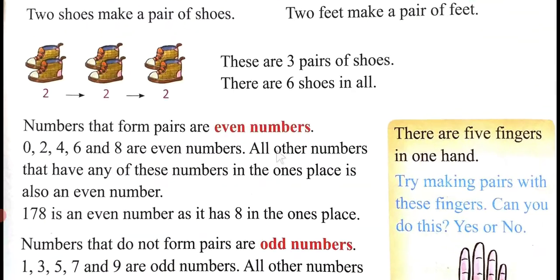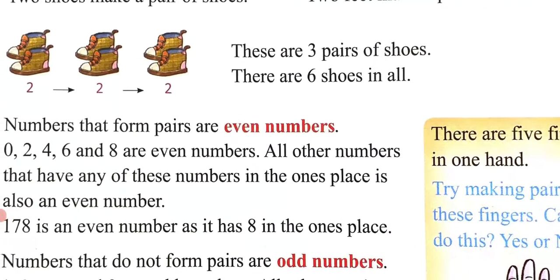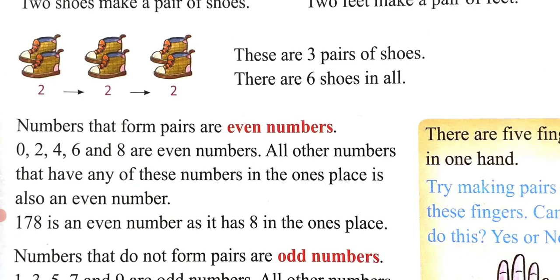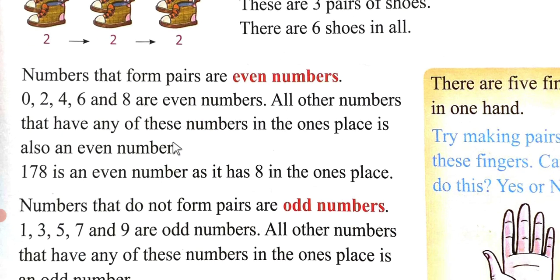I'm telling you, remember it very, very carefully, that whatever number it is, you see the first digit from your right hand side. If it is 0, 2, 4, 6, 8, it is always an even number.